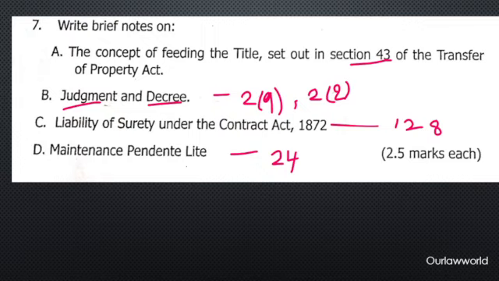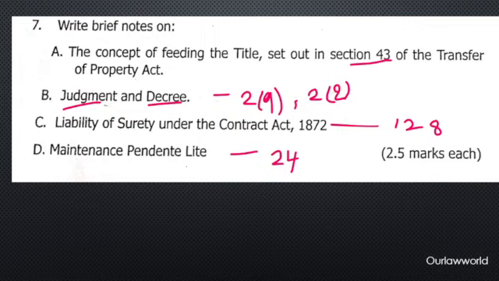The next question, liability of surety under the contract. Where do you find this surety? We are talking here about the contract of guarantee under Section 126. There will be three parties in this form of contract, right? You will have the principal debtor, the surety, and the creditor.